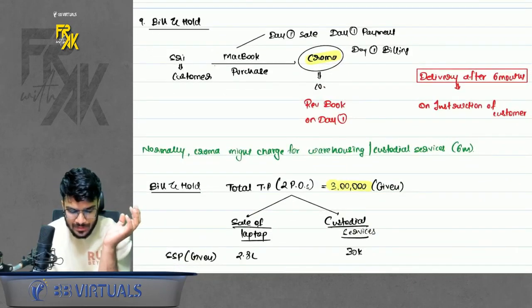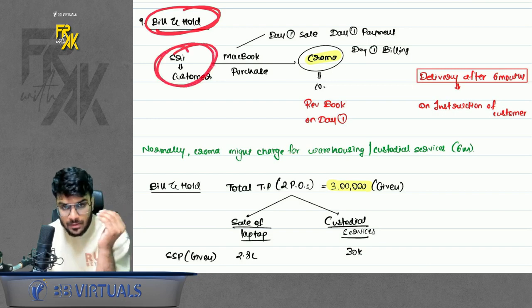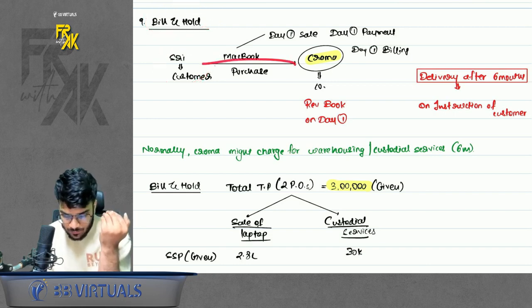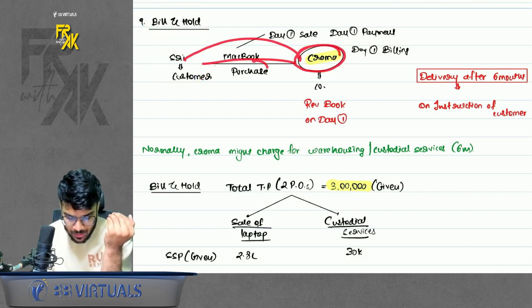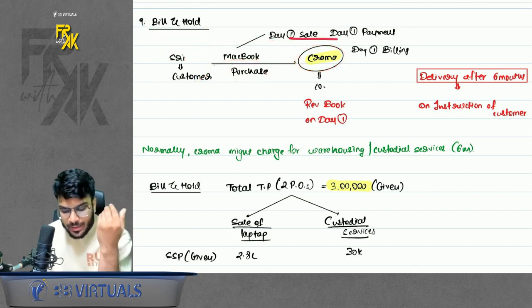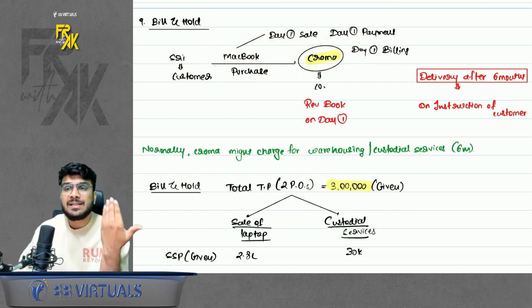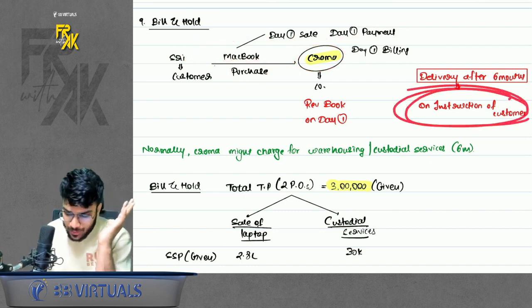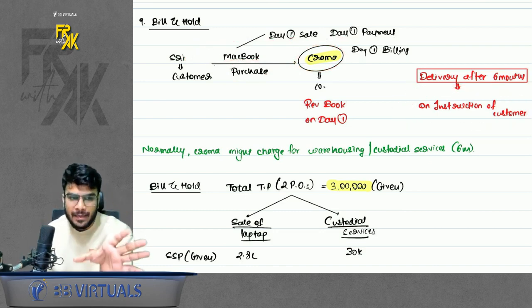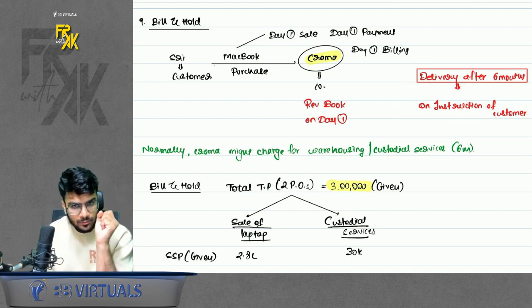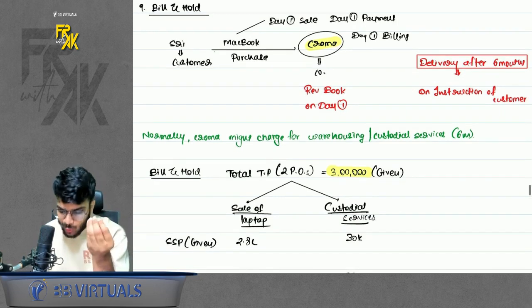Okay. So what happens in bill and hold is a company sometimes sells something to a customer. So Chroma is a company. It sells a MacBook to a customer on day one. Sale on day one, payment on day one, billing also done on day one. But at the customer's request, the delivery is kept pending. Delivery is kept on hold. Okay. So when should Chroma book the revenue?